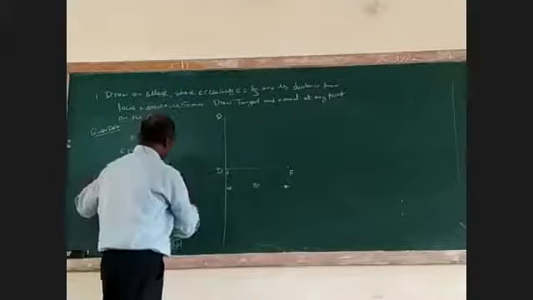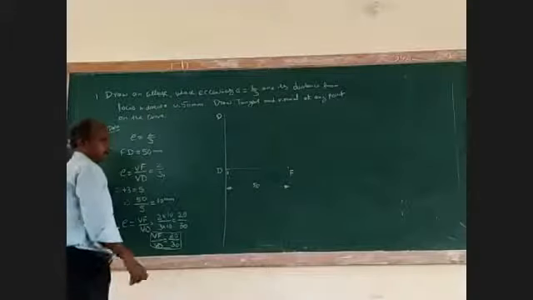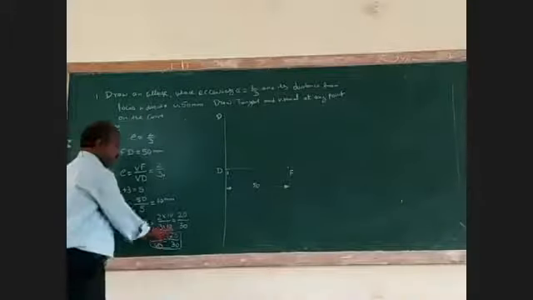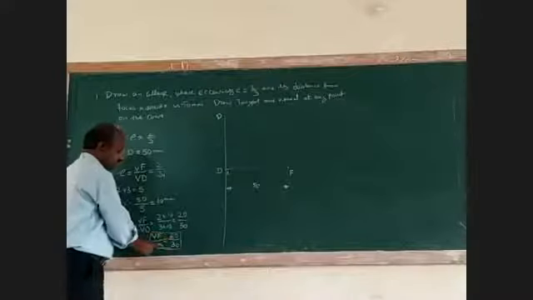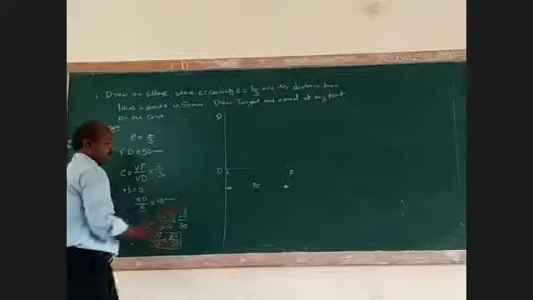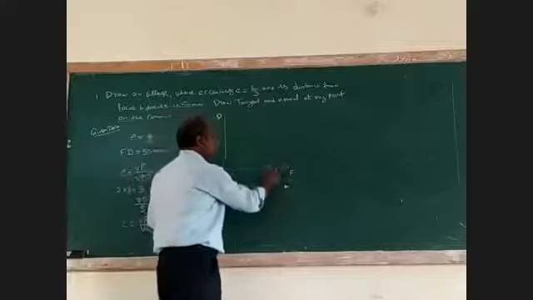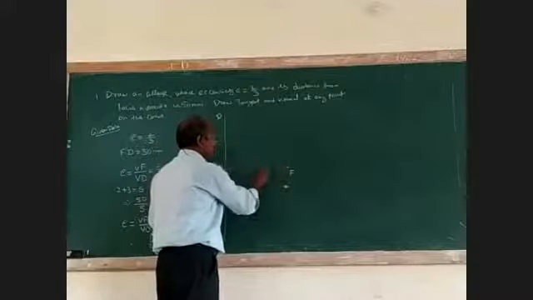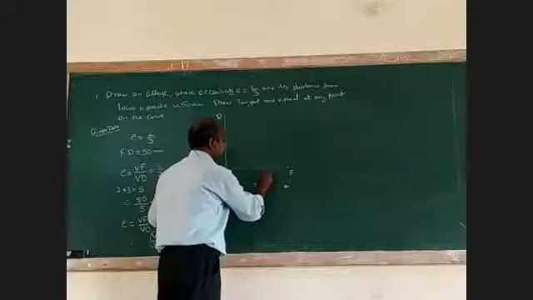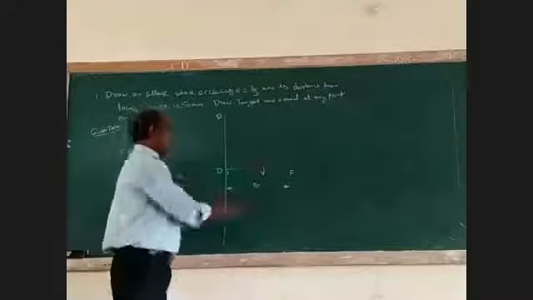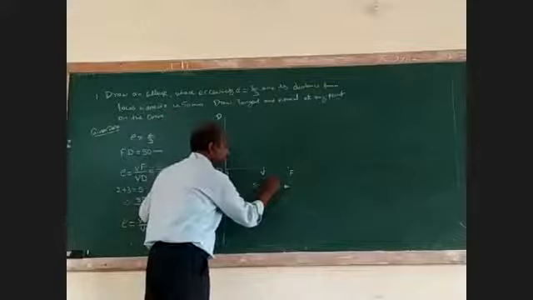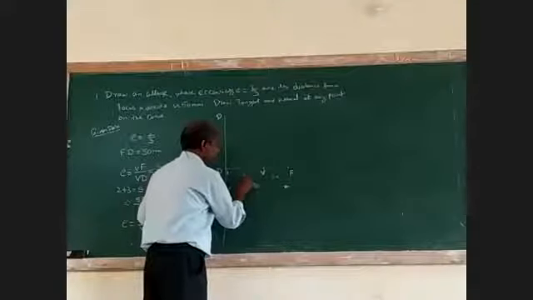Then where the V should be obtained. From F to V, the distance is 20, and from D to V, the distance is 30. Therefore you have to take V to F as 20, and this is 30. This is 20, this is 30.